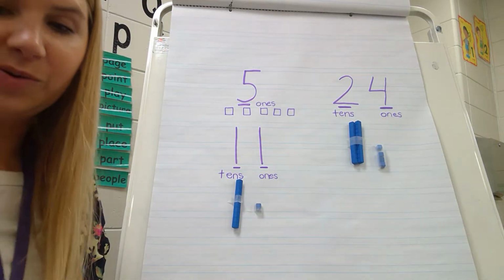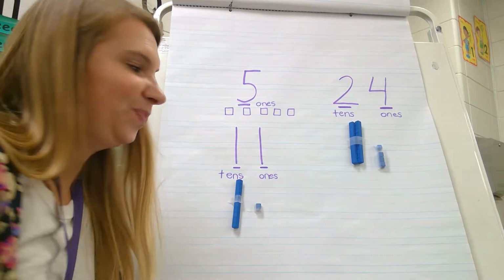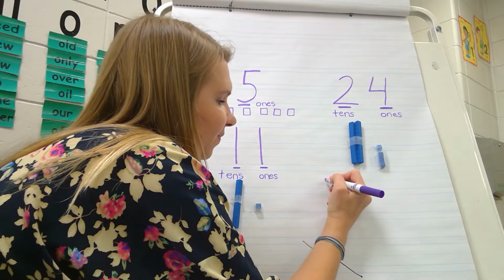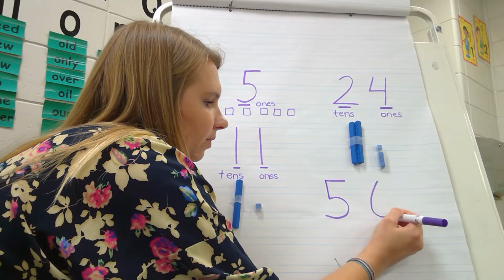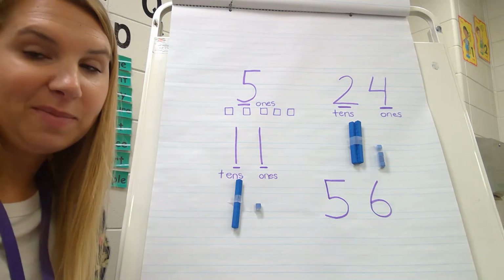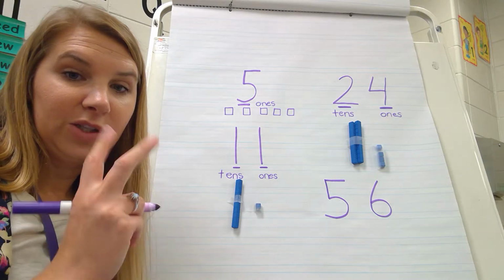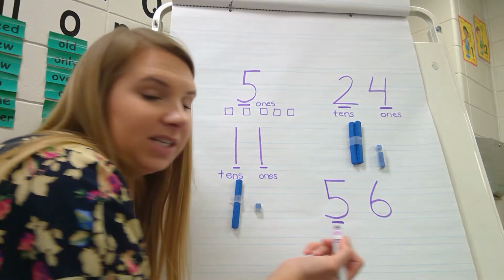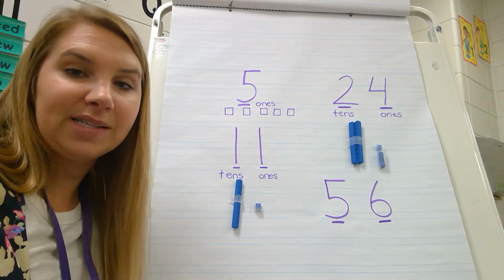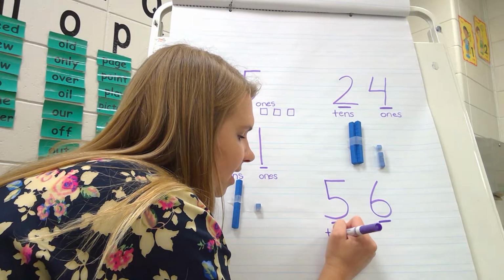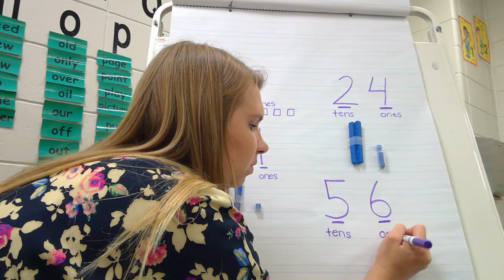All right, let's do another one. I bet you could handle going even higher. That's a pretty big number. How many digits are in this number? 2 digits. I have a digit here. Remember, digit means number, and a digit here. The tens place comes first, so I'm going to write tens, and then the ones place. Ones.